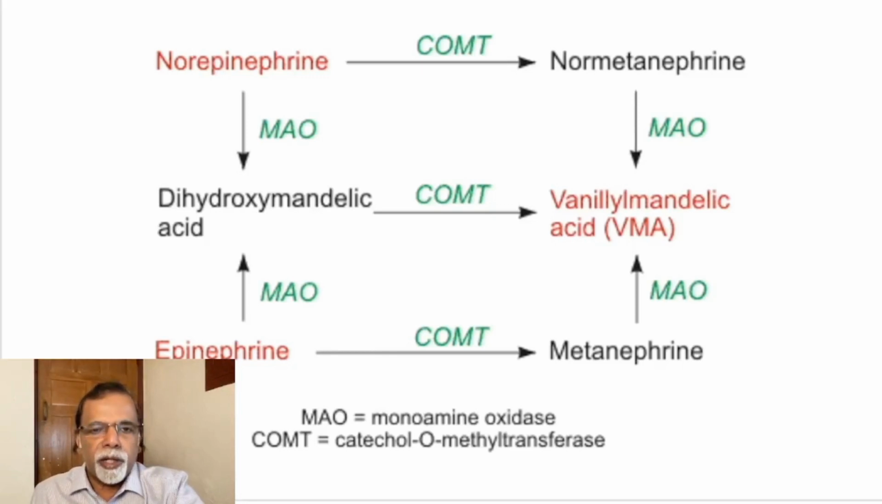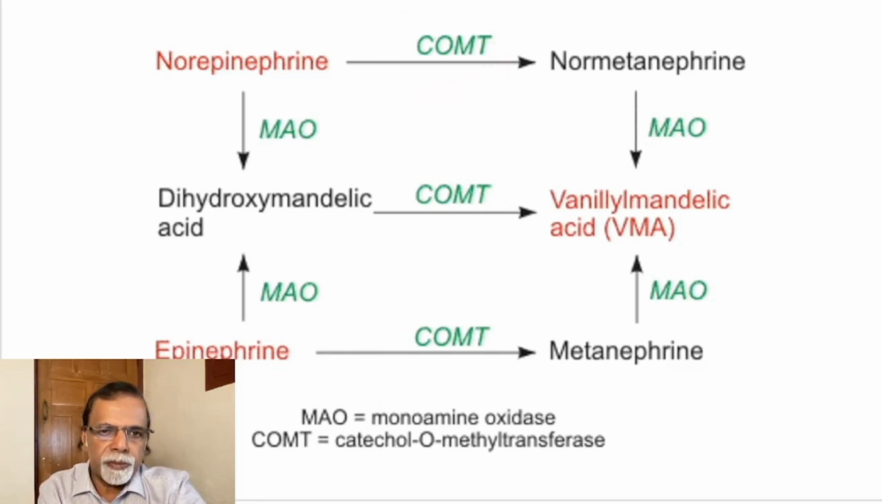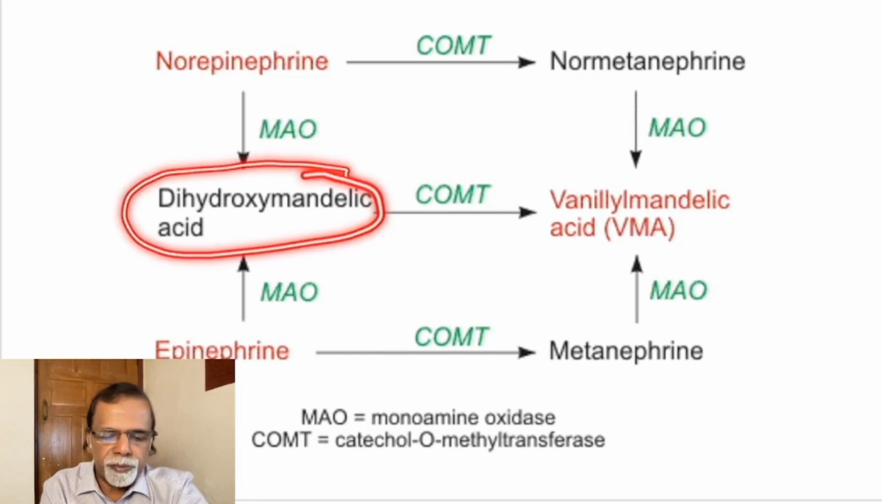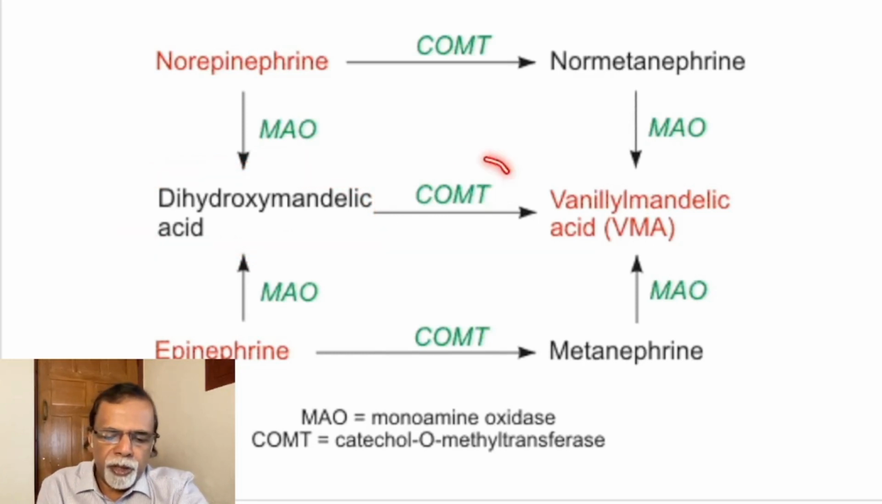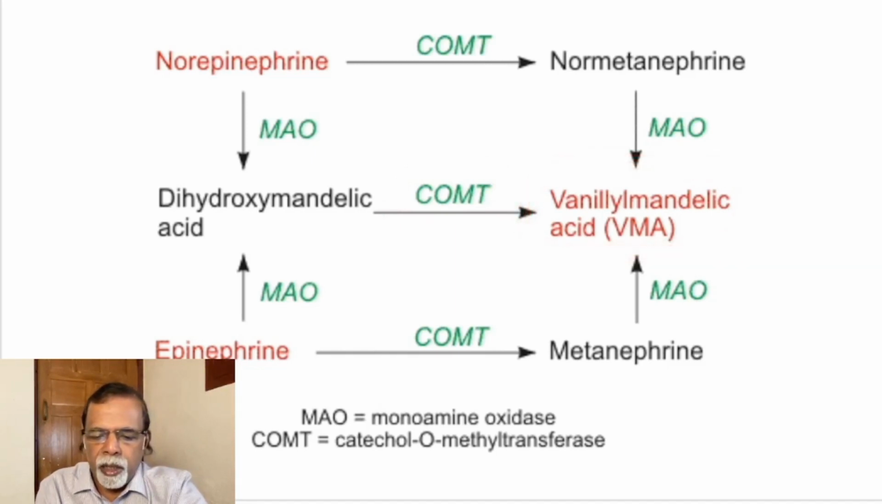Let us see what happens to norepinephrine, the neurotransmitter. It can be acted upon by two enzymes. One is monoamine oxidase, second is catechol-O-methyltransferase. Norepinephrine by the action of MAO forms dihydroxyphenylglycolic acid, which is acted upon by COMT to form VMA, or vanillyl mandelic acid, VMA.